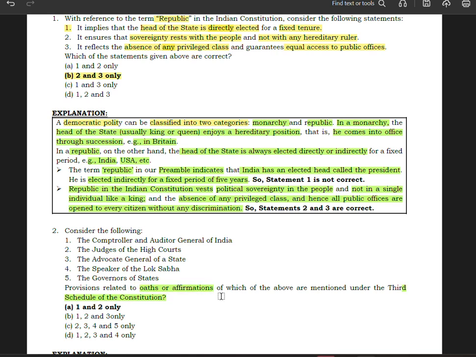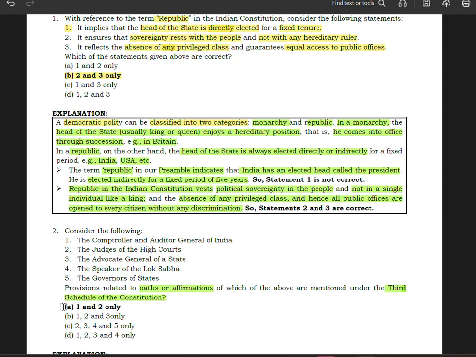Now what is the third schedule? In the third schedule, you have the oath and affirmation of certain offices of India. I don't know this question well, so we'll go by the explanation.